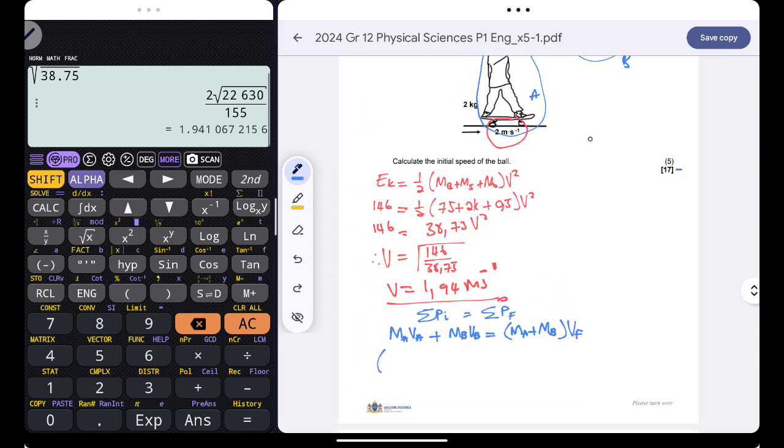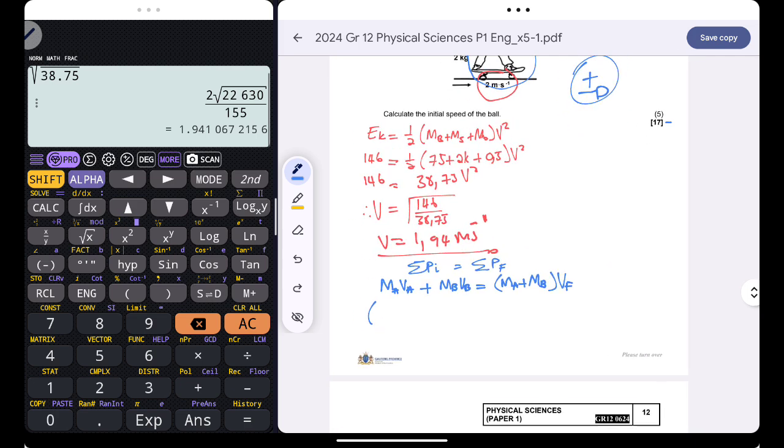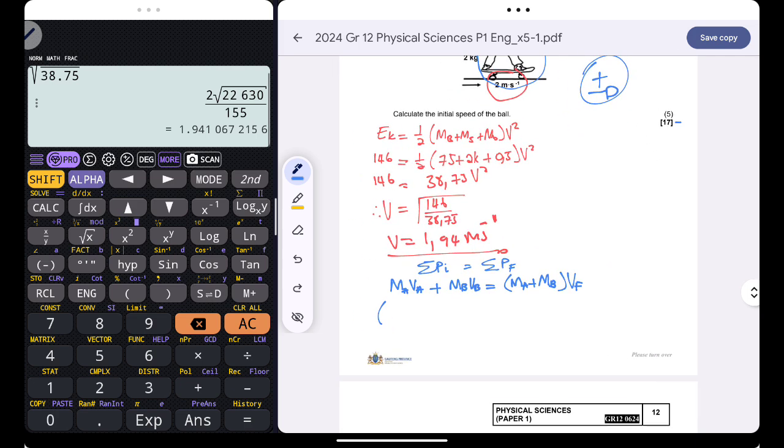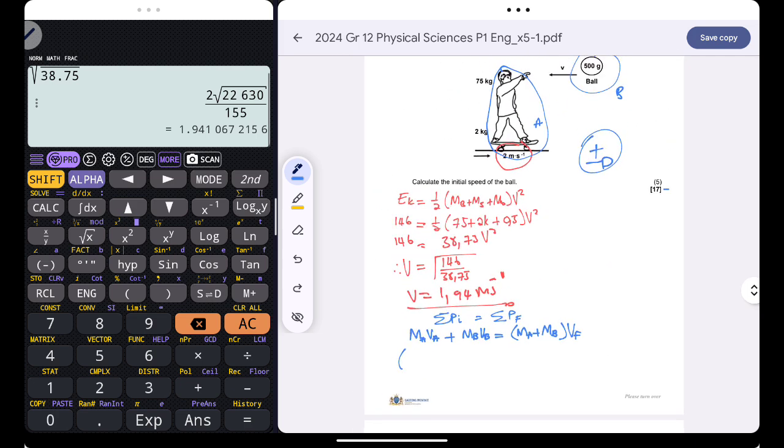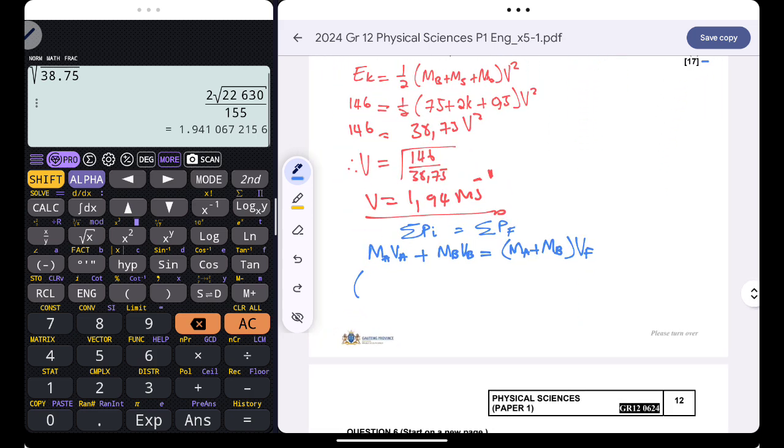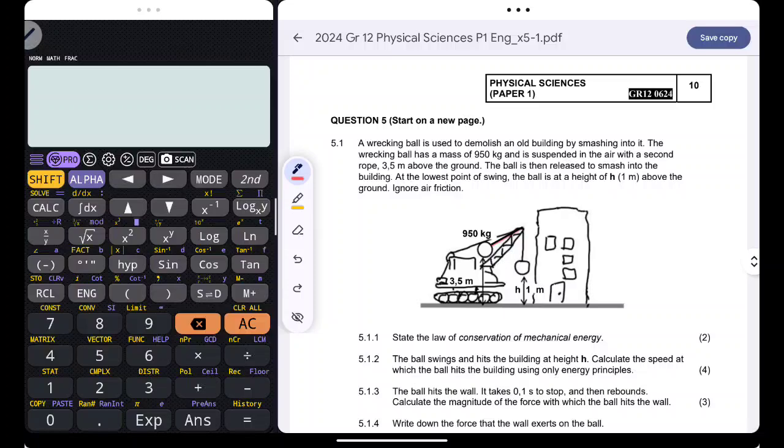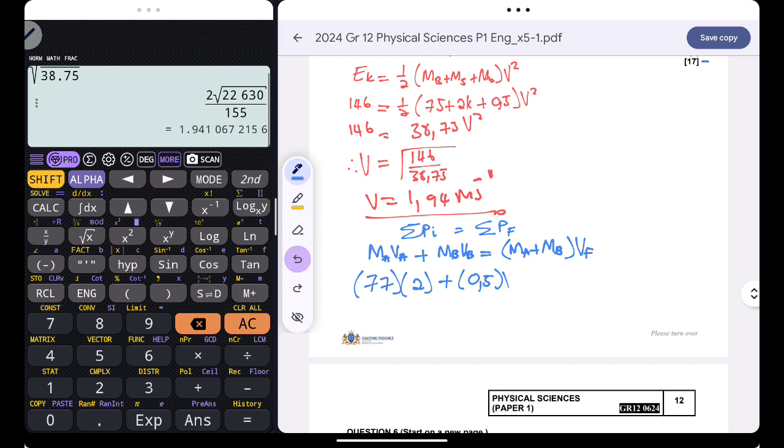Please choose a positive direction. Let's take east as positive. The mass of the boy and the skateboard is 75 plus 2, that's equal to 77 kg. And their velocity is positive 2 meters per second, plus the mass of the ball, that's 0.5 kg. The velocity, that's what we are looking for.